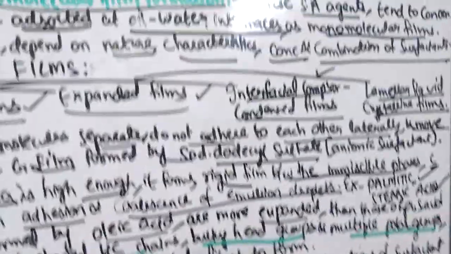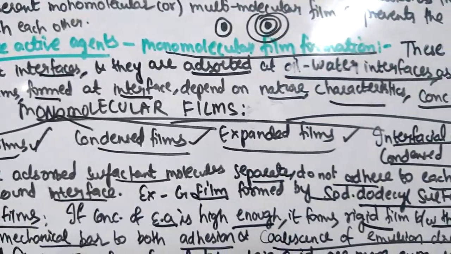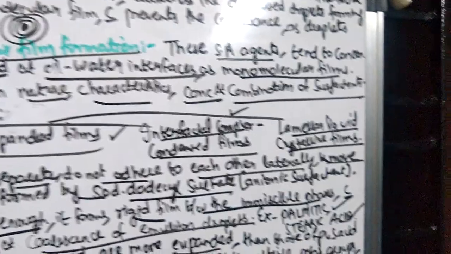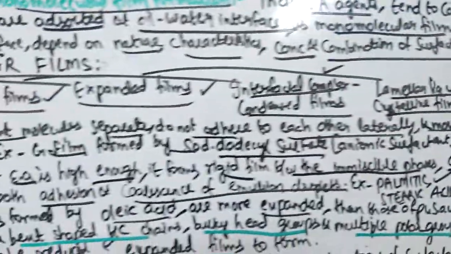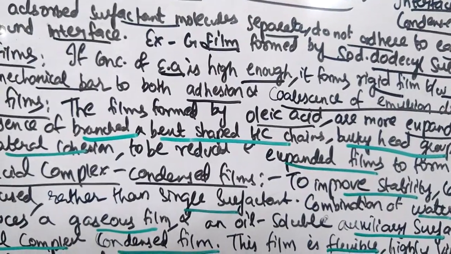Next, the last one. We have 5 films in monomolecular films: gaseous, condensed, expanded, interfacial complex condensed films and lamellar liquid crystalline films. Coming to lamellar liquid crystalline films.